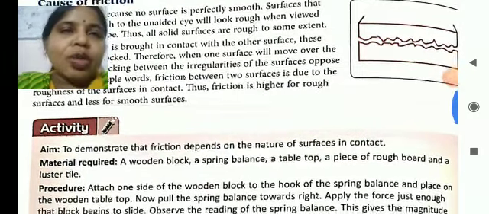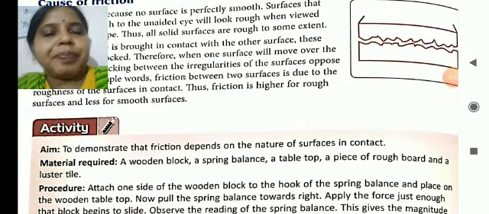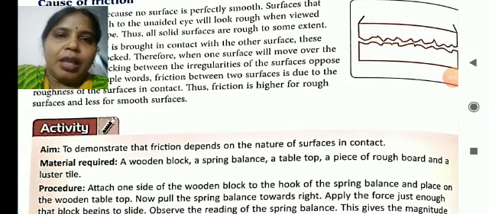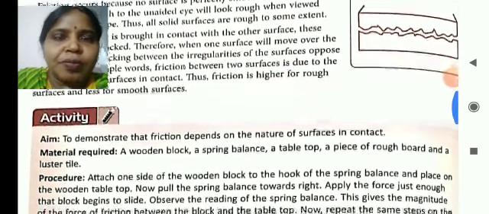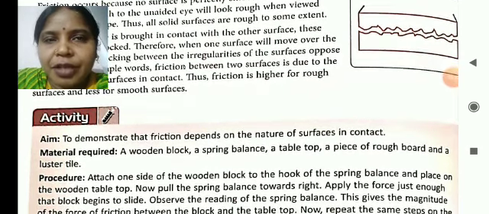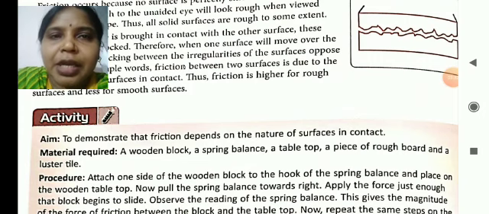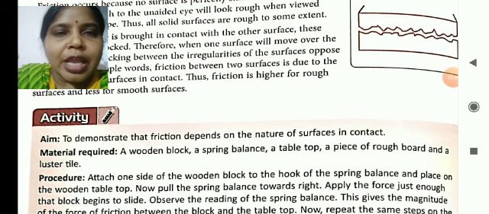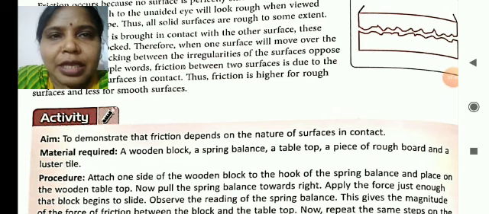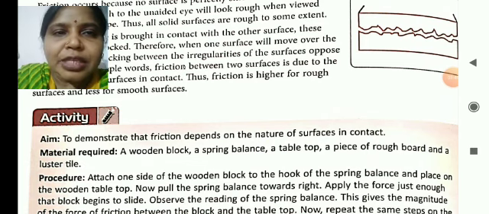And so the chances of slipping on a smooth surface are more. We are able to walk on a rough surface very easily, but if the floor is made up of tile or granite, then it becomes difficult to walk on it, and the chances of slipping increase, because there is less friction as the surface is very smooth.